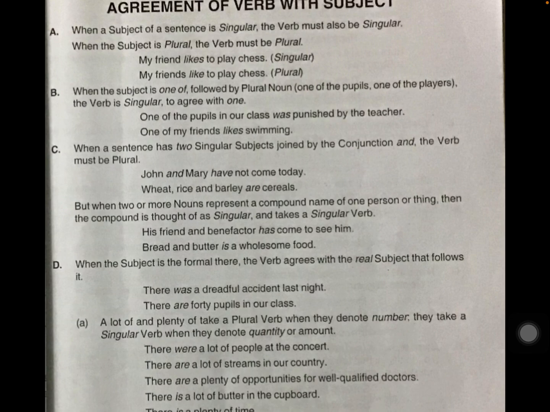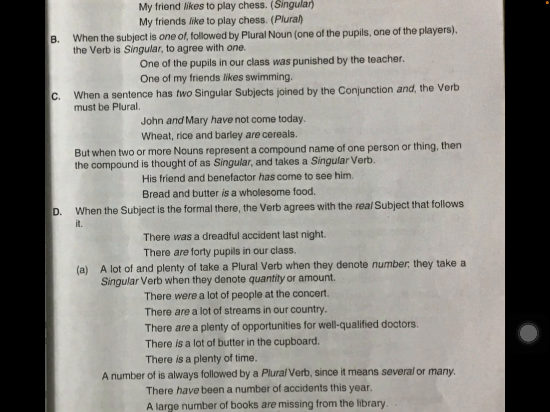When a sentence has two singular subjects joined by the conjunction "and," we have come across this example, children, in the previous slide just now. The verb must be plural. John and Mary have not come today. See here, two different subjects are joined by using the conjunction "and." They both are different also. That's why the verb should be plural. Wheat, rice and barley are cereals.